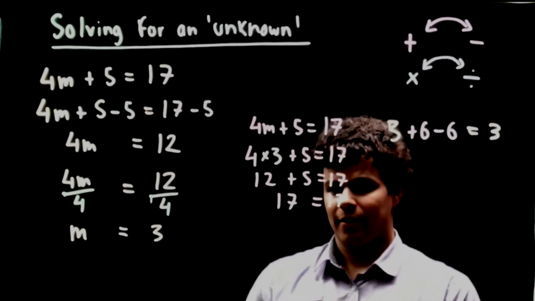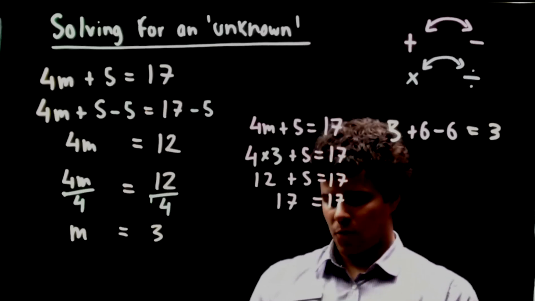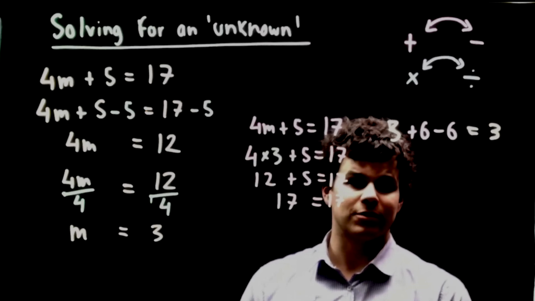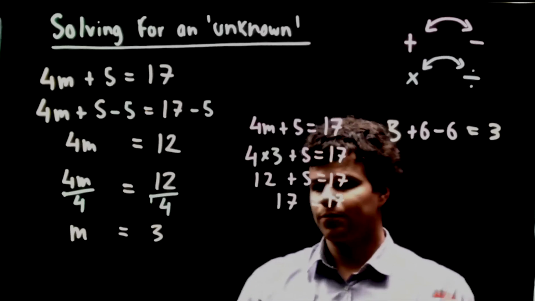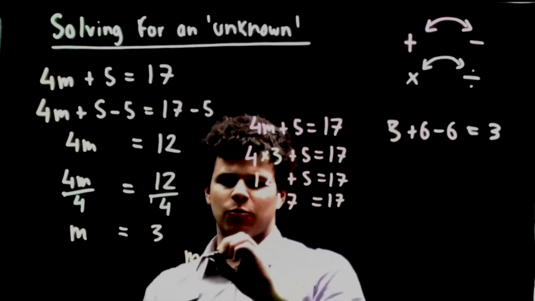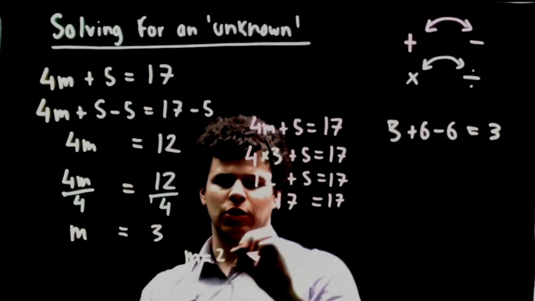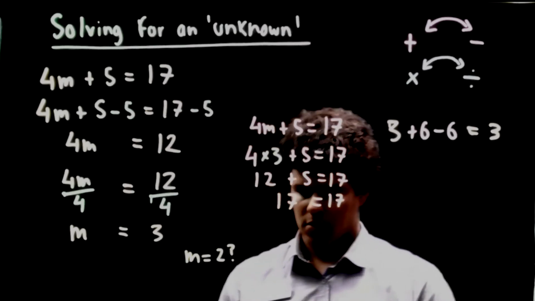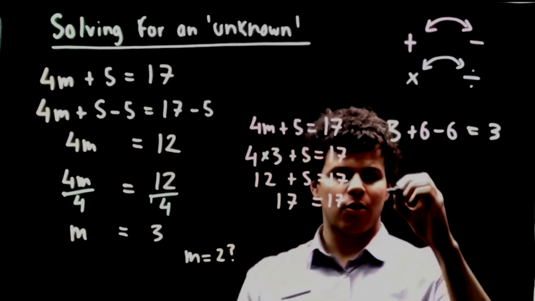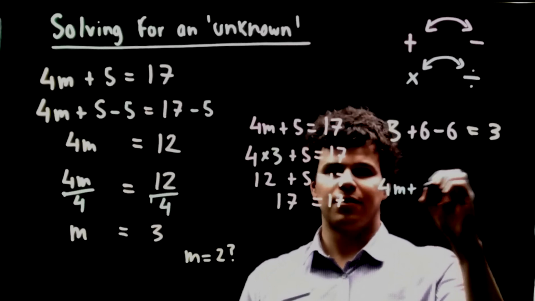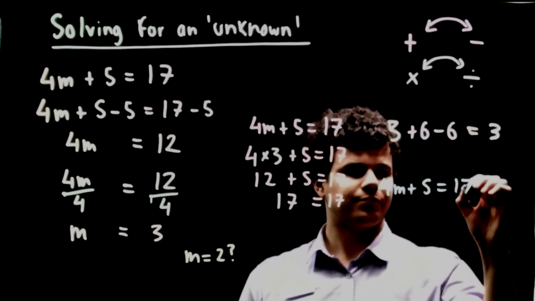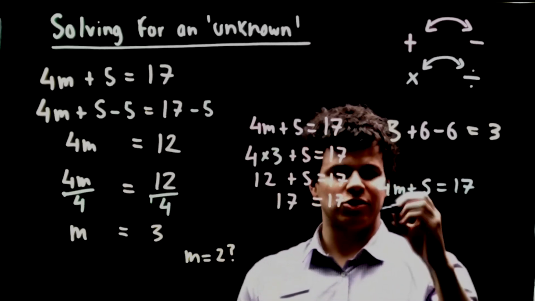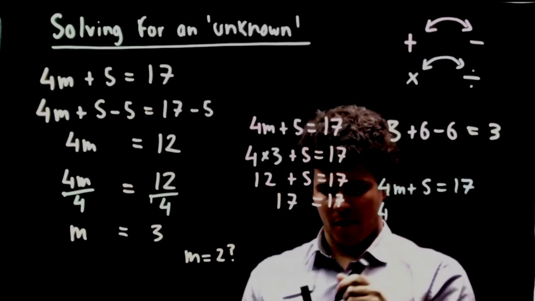Now let's look at an example of something which isn't a solution, something that doesn't work. For example, what if for some reason we thought m equals 2? Does that work? Let's find out. Let's write our equation that we started with and put m equals 2 into it. Instead of m, I'm going to write 2.